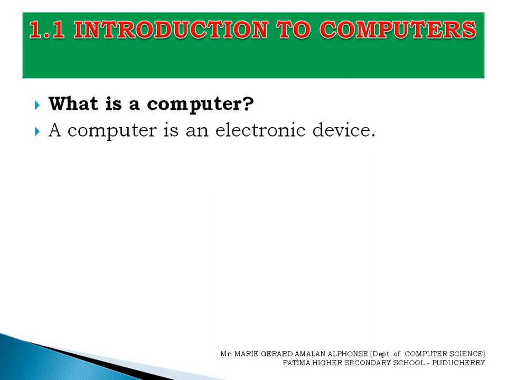It takes input data. Computer is a machine, and so it cannot work of its own. So we have to feed data and instructions to the computer to work. Instruction means command, and for command we will say what to do. Command means what to do. Based on the data which we feed, we have to give instruction to the computer based on the data what it has to do. That is, we call it as command. It processes it according to set of instructions given to it. Set of instructions means program.